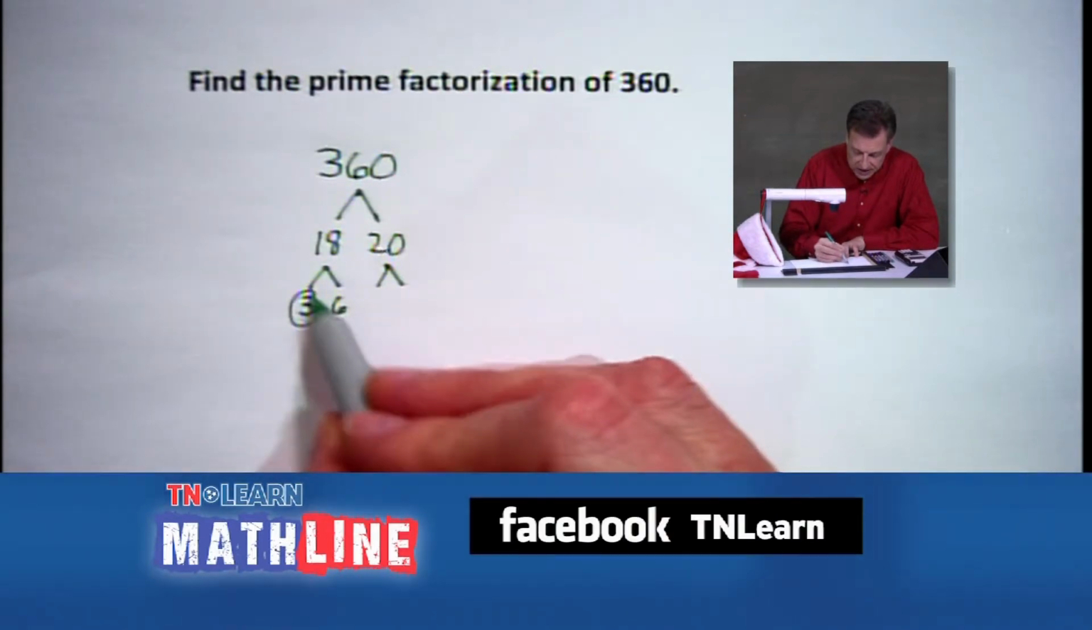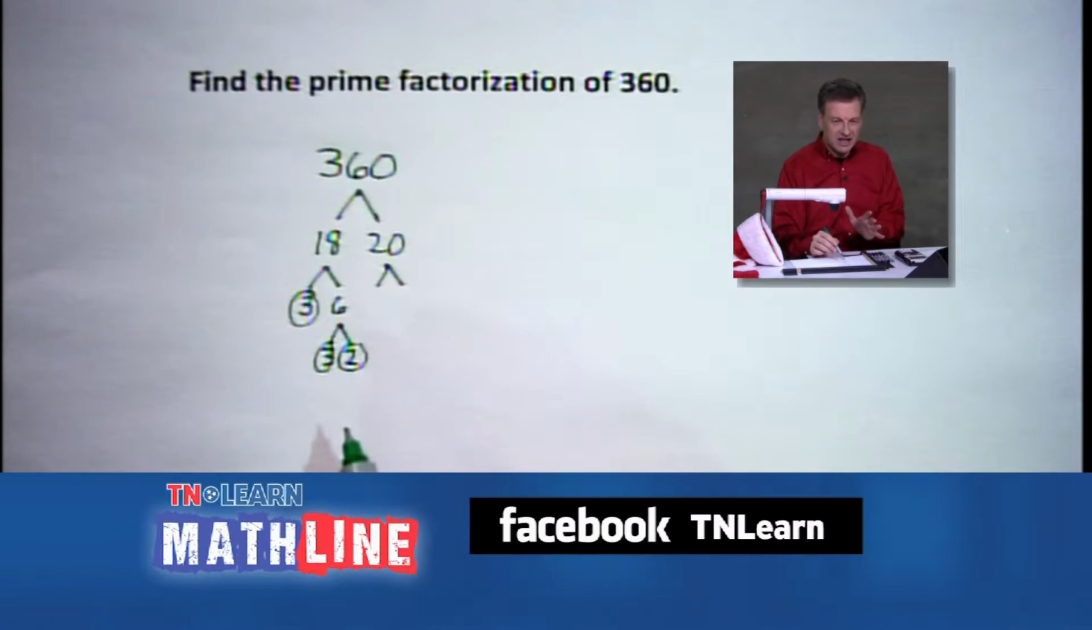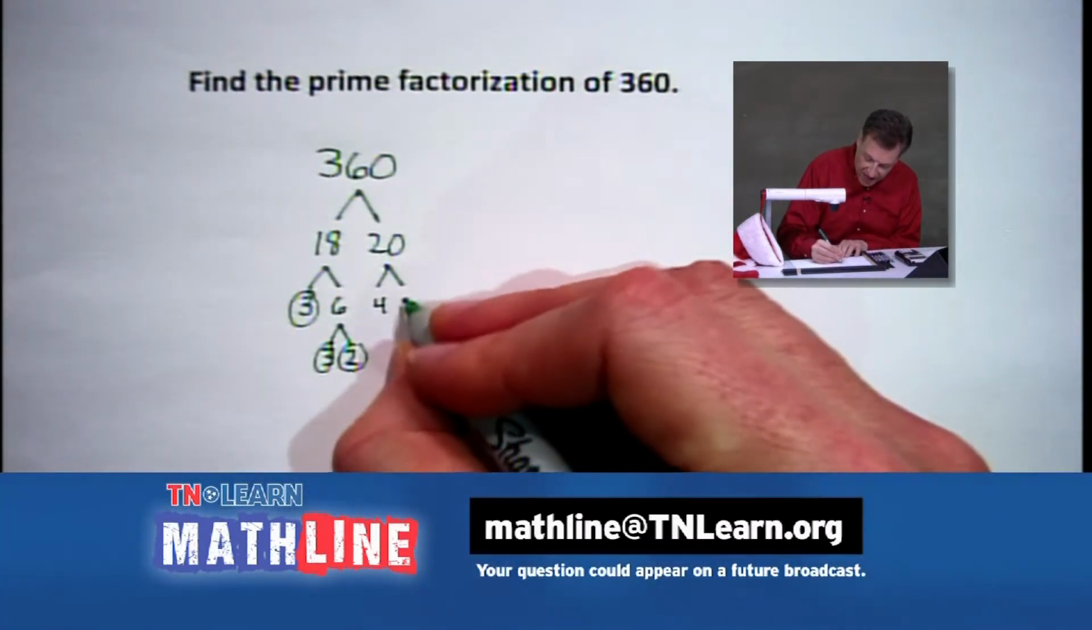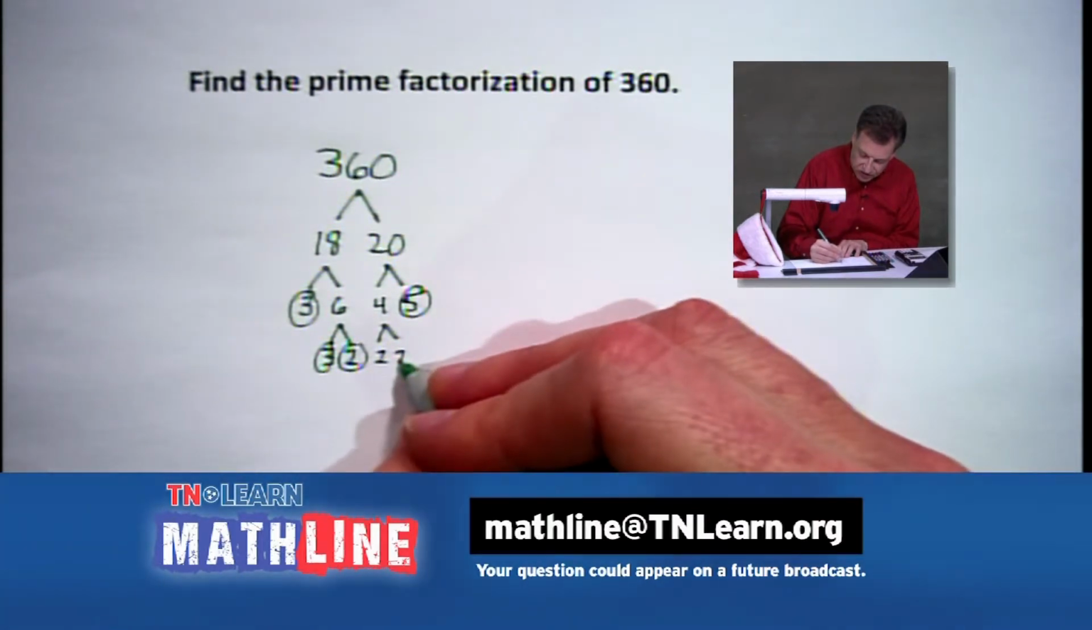And when we get to the primes, let's circle them, because there are a lot of numbers in this diagram. So I want to know what my final answer is going to be composed of. Here we go. Over here we got 4 and 5. 5 is a prime. 4 will break down to 2 and 2.